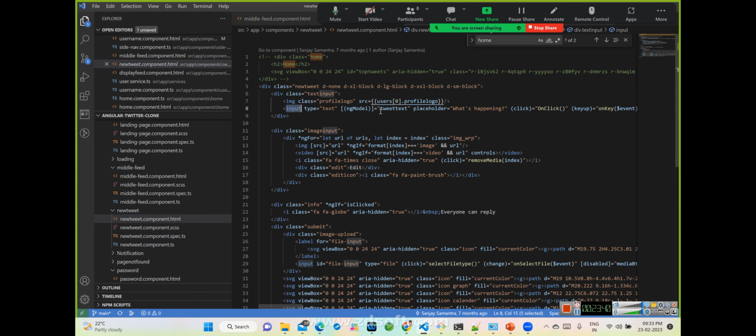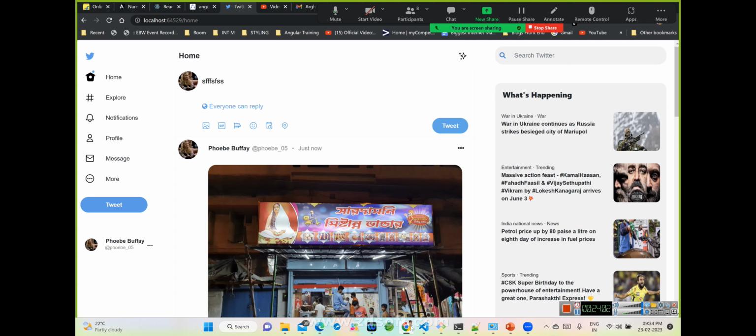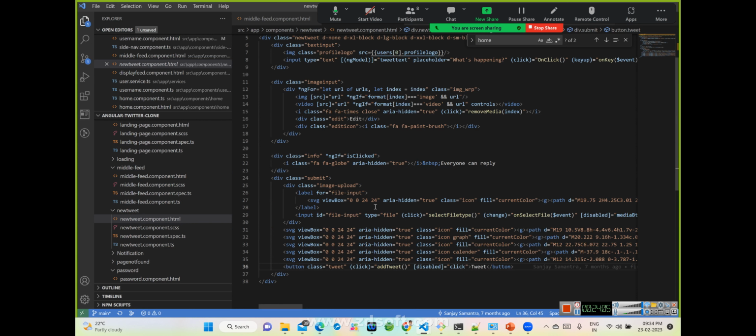Input type text. They are expecting image input. There are different ways we can take image input. It can be image, it can be video. And there is a submit button at the end. The submit button is nothing but, once you click the tweet button, we call this function called add tweet. We are expecting different types of input formats over here. For that we have written the code, and we are just calling this add tweet function.